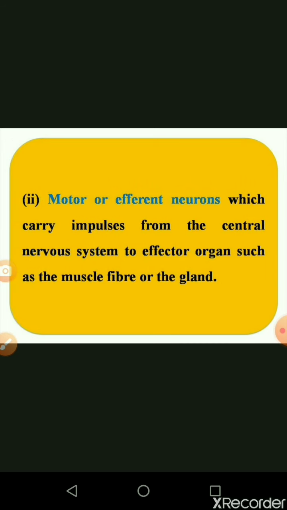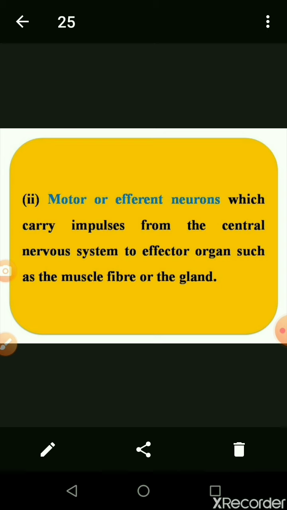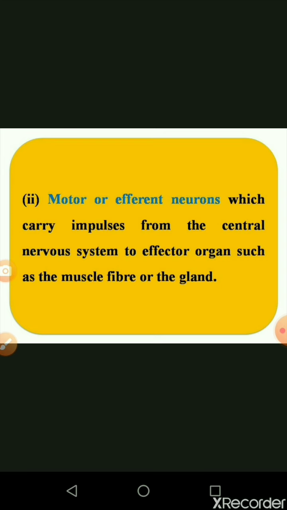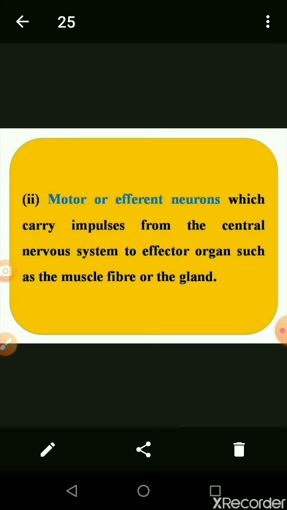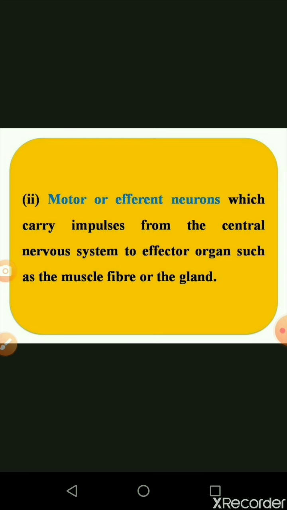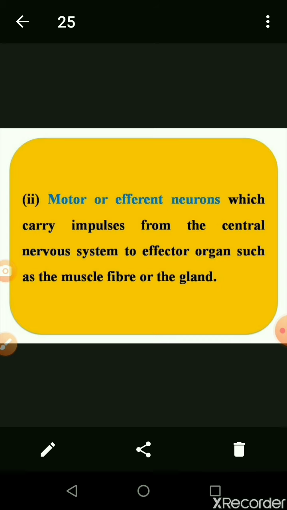Then the second one is called a motor or efferent neuron, which carries the impulse from the central nervous system to effector organs such as muscle fiber and or gland. That means once our body senses the signal, it is transmitted to the central nervous system. For example, when we touch a hot plate, the signal, the heat, is passed on by means of neurons to the brain. The brain gives the command to the nerve fiber, and suddenly we withdraw our hand. That is called a motor neuron.